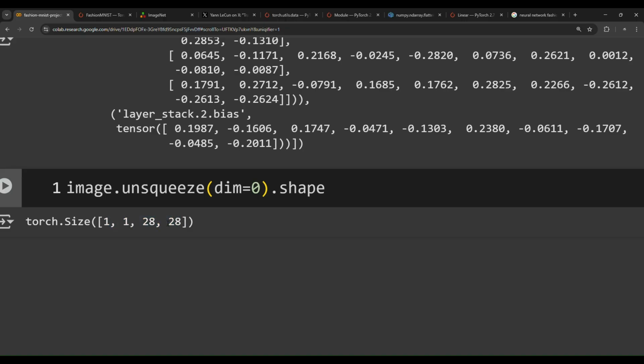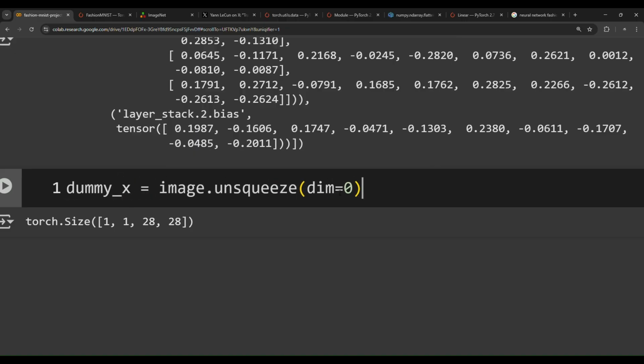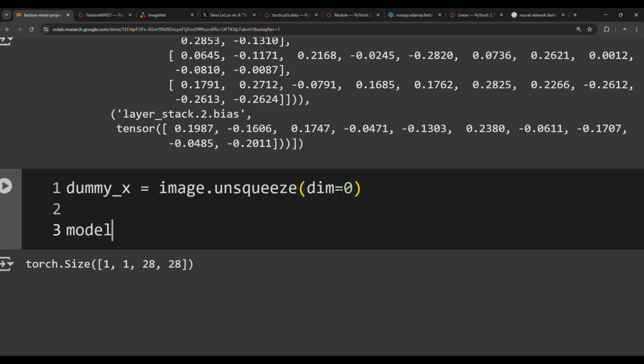So in this specific dummy forward propagation demo, we have the batch size 1, the channel 1, height 28, width 28. So we need to pass this image, here dummy x, through the model.